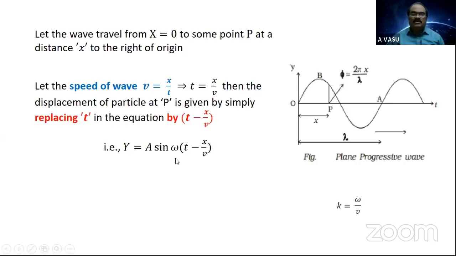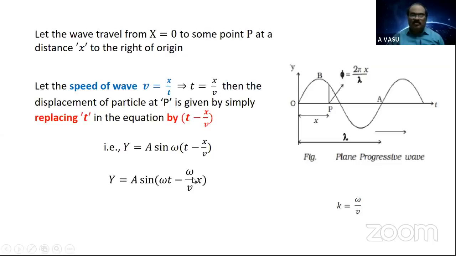y is equal to a sine omega t. Now, if the time is replaced with t minus x by v, you get this expression: y is equal to a sine omega into t minus x by v. Now, let us simplify it. y is equal to a sine, if I send this omega into the bracket, omega t minus omega x by v, which can be expressed as omega by v into x.